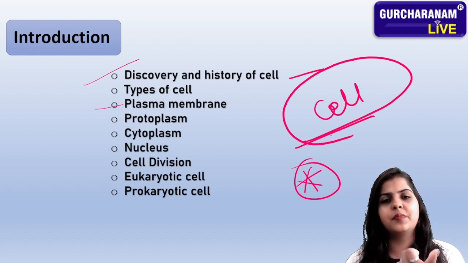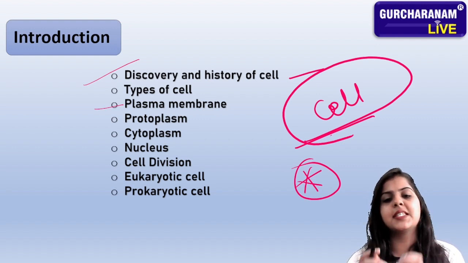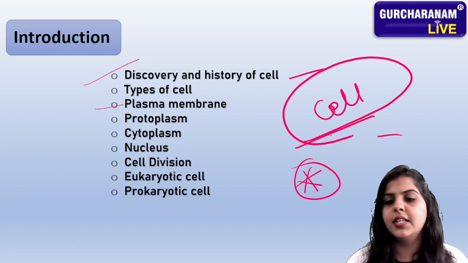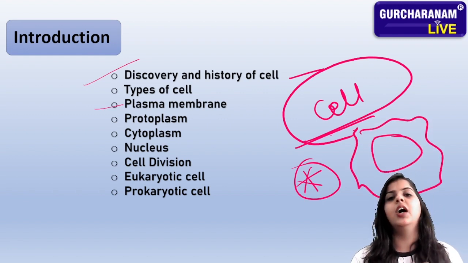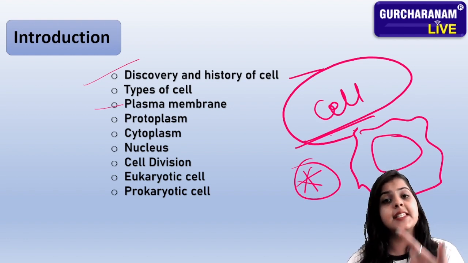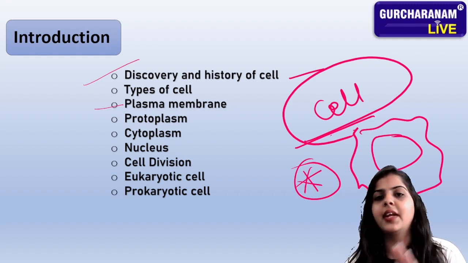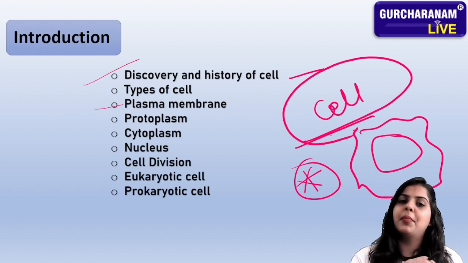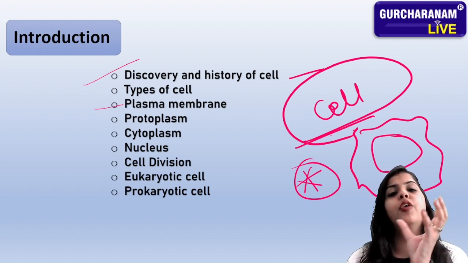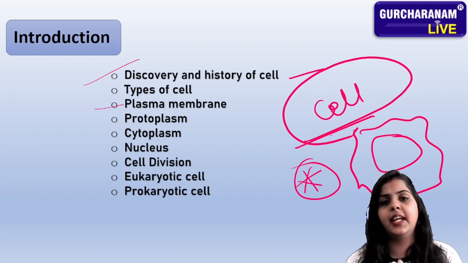Let me shortly introduce you to that. The plasma membrane is just, this is your cell, and this is the outer structure of the cell. We call this the cell membrane, yeah, we can say plasma membrane as well. Then what is the plasma membrane? It's just the outer structure of any cell that protects the cell.